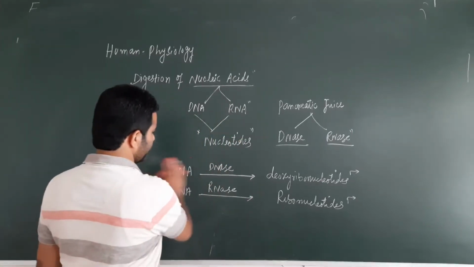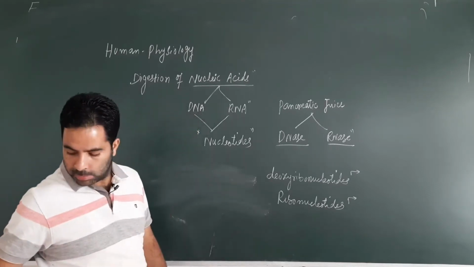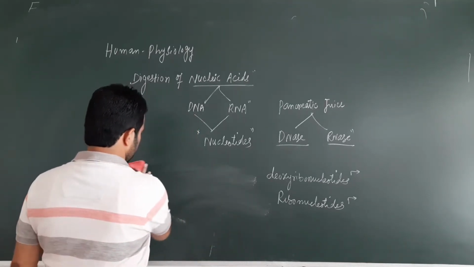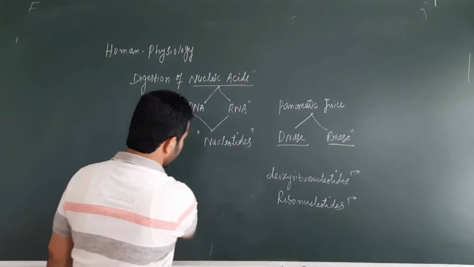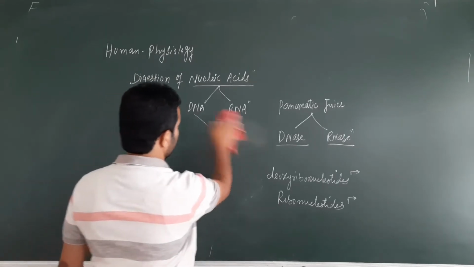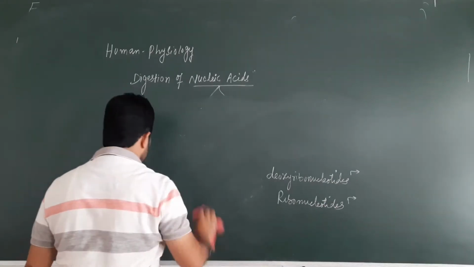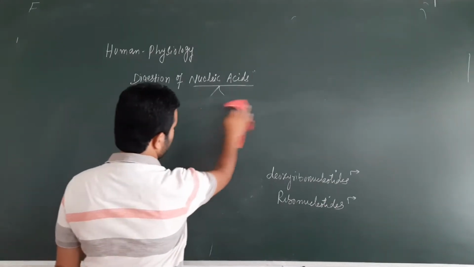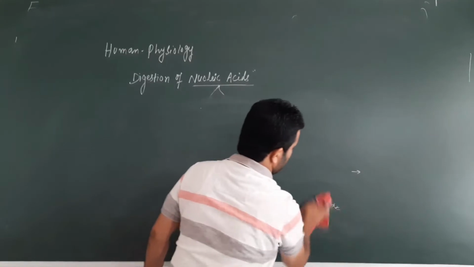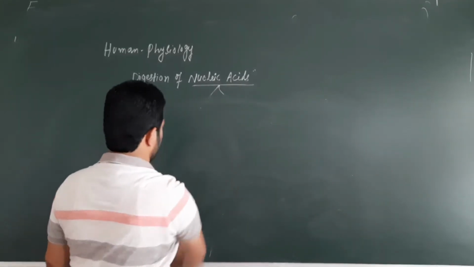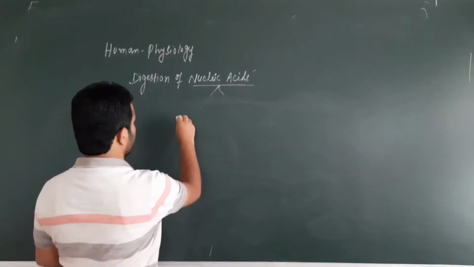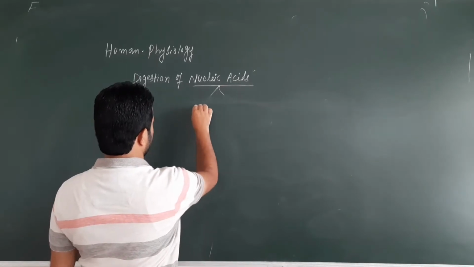For example, this deoxyribonucleotide, which is the structural constituent of the DNA, right? Now we have to see the action of intestinal juice.